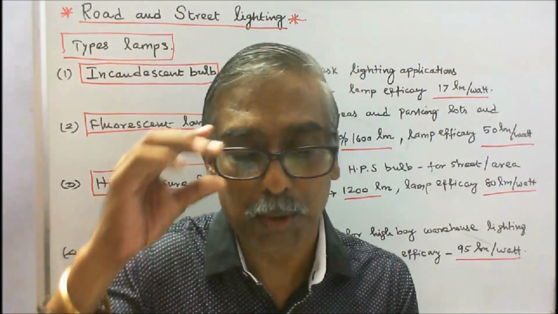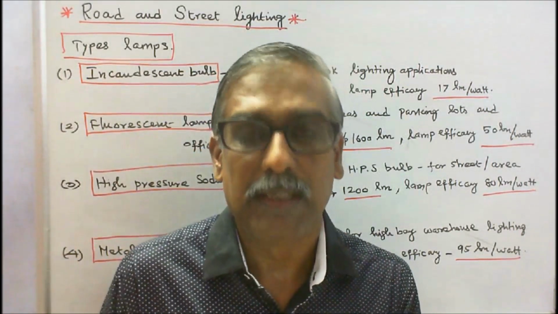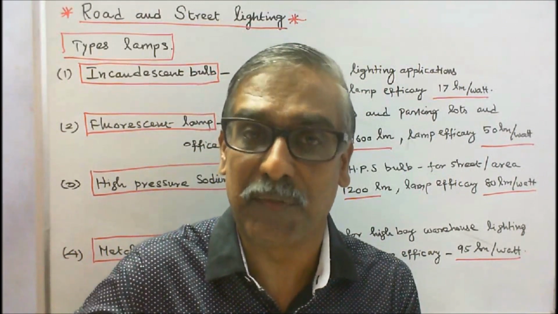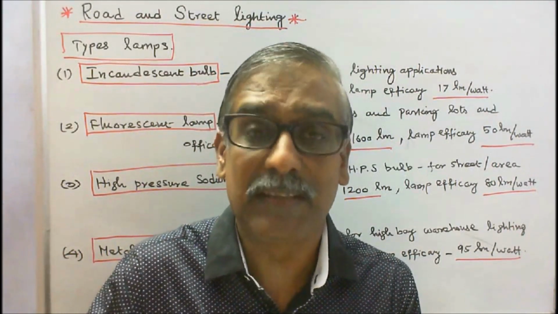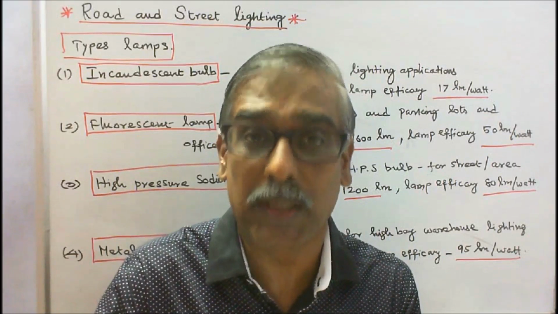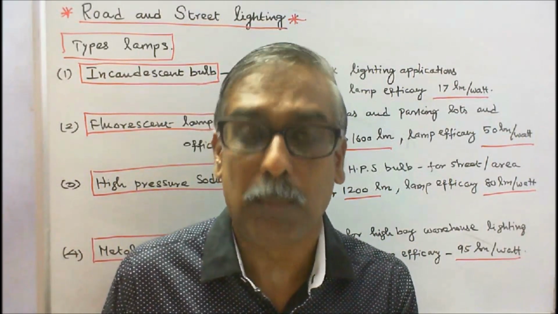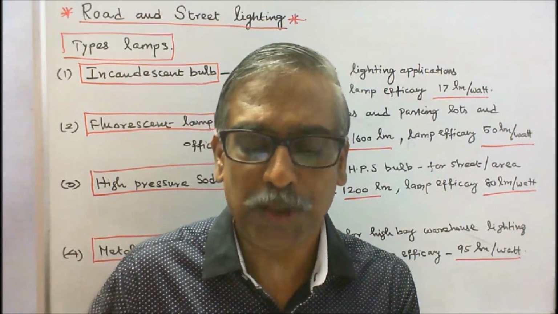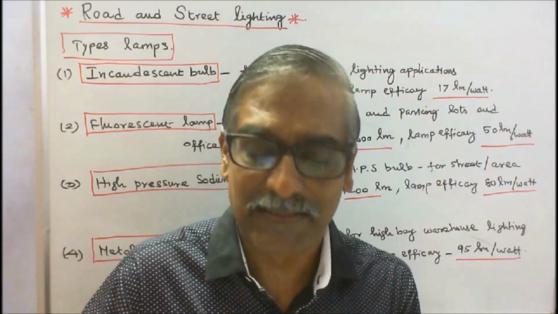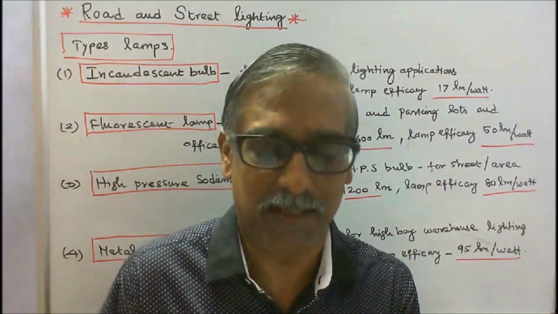Number 3, dual carriageway. A layout of separate carriageways, each reserved for traffic in one direction only. That is called dual carriageway. Number 4, footway. A portion of a road reserved exclusively for pedestrians is called footway.